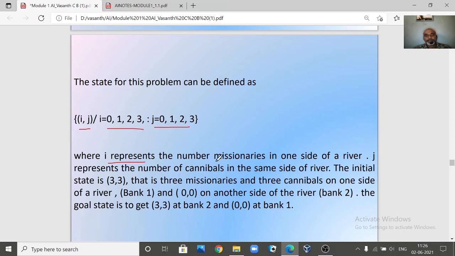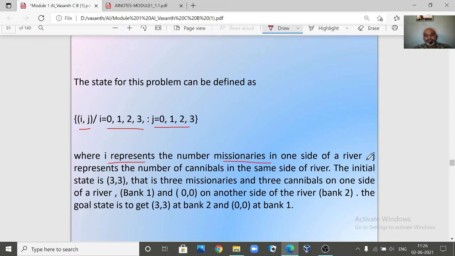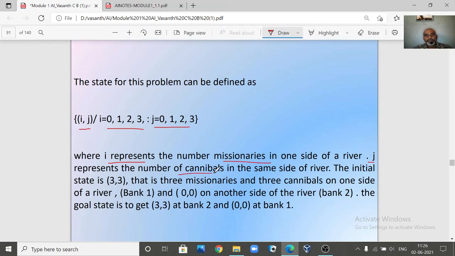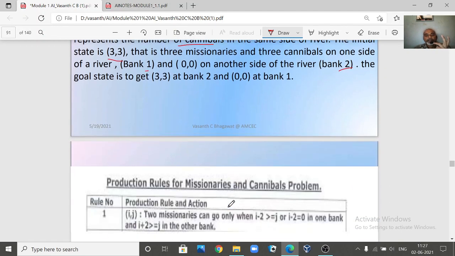What will be the initial condition? 3 comma 3. That means on the left side there are 3 missionaries and 3 cannibals, and the bank is 1. Bank 1 means the left hand side, bank 2 means the boat is on the right hand side. This is another way of defining the state space representation.